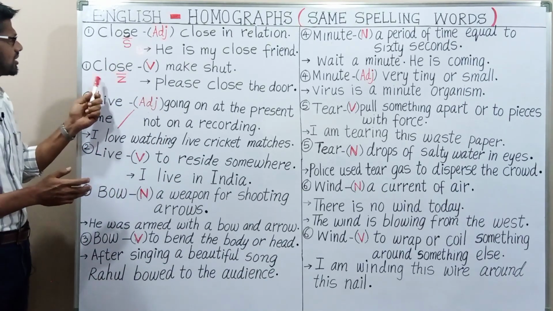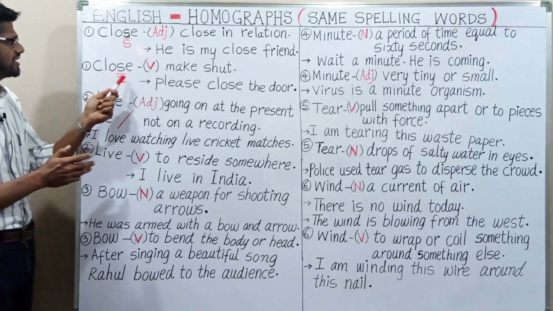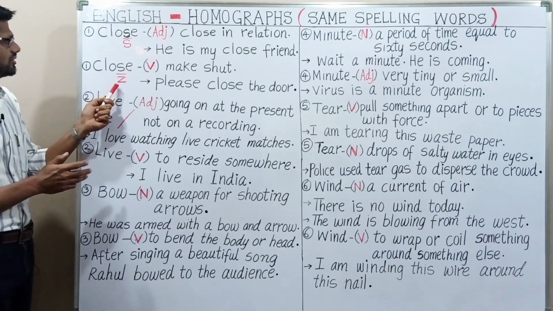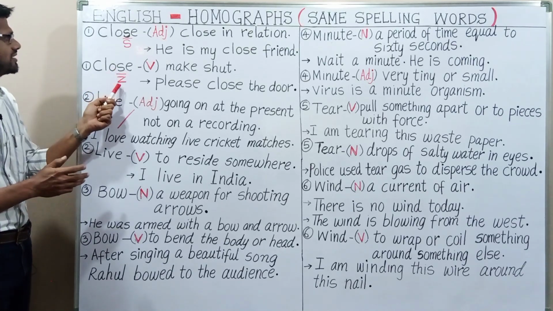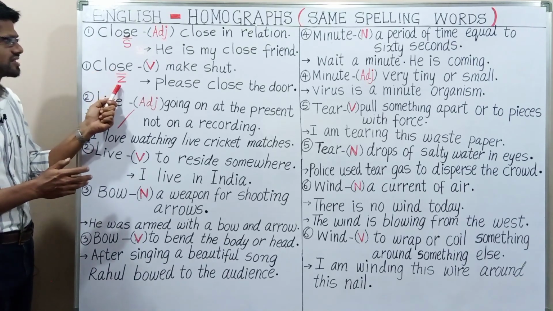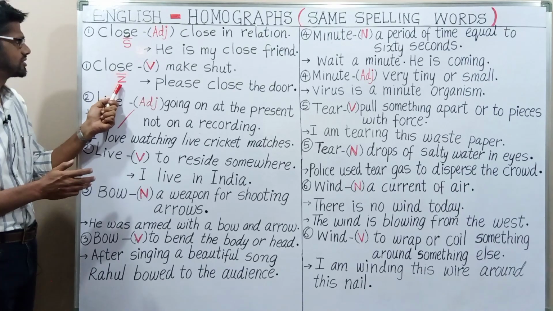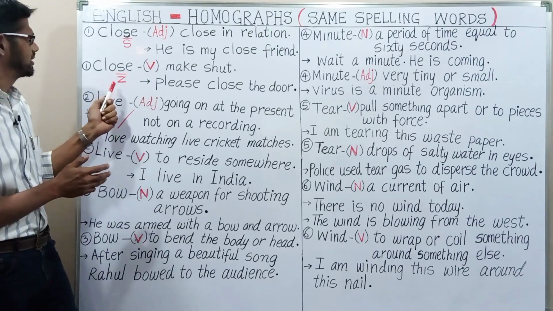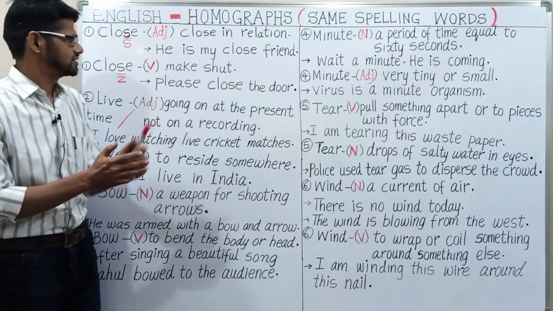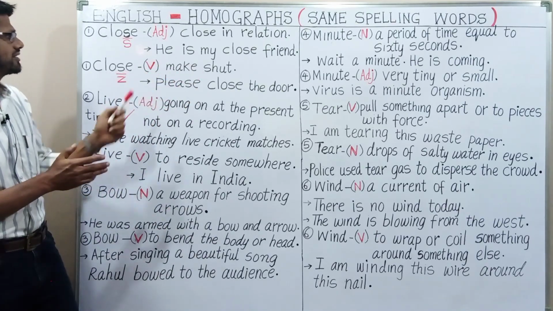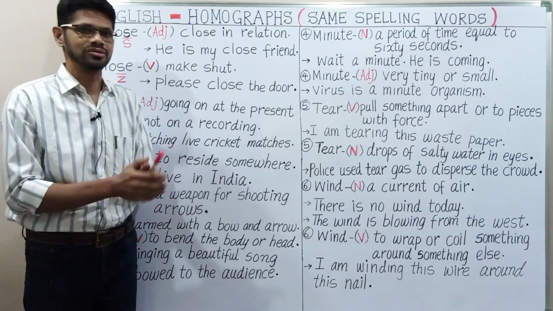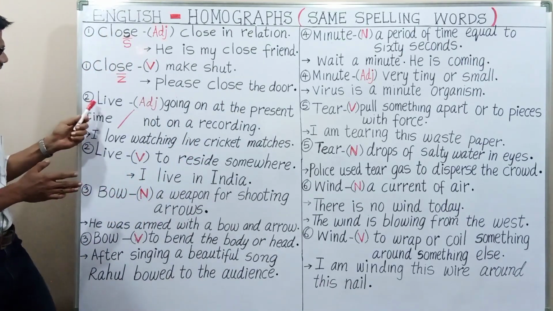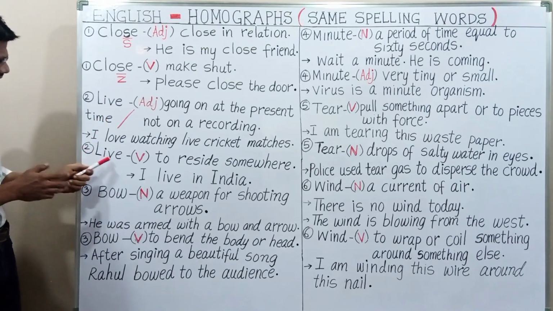Next one, close, CLOSE. It is pronounced as Z. We have to pronounce this S as a Z. Close, za sound, close. It is a verb and we can use this word as to make shut. For example, please close the door. Please close the door.